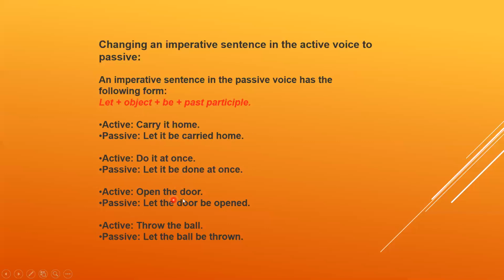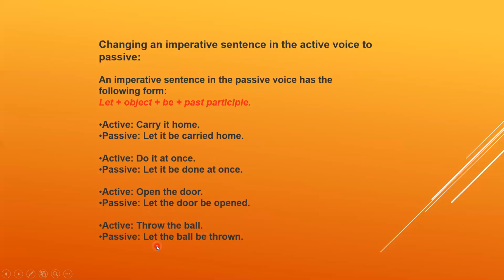Okay, open the door: let the door be opened. Now look here, we put let, and the door, the object, comes over, let the door be, and we put the past participle of open, opened. Open the door, let the door be opened.